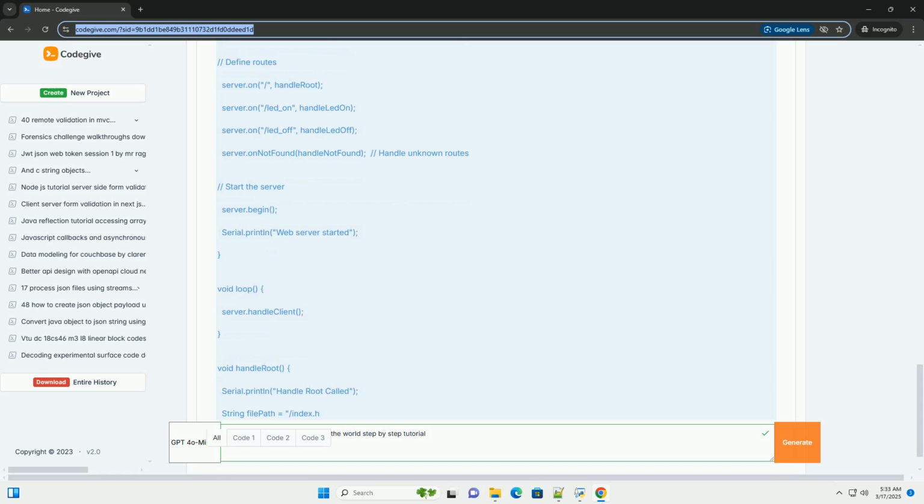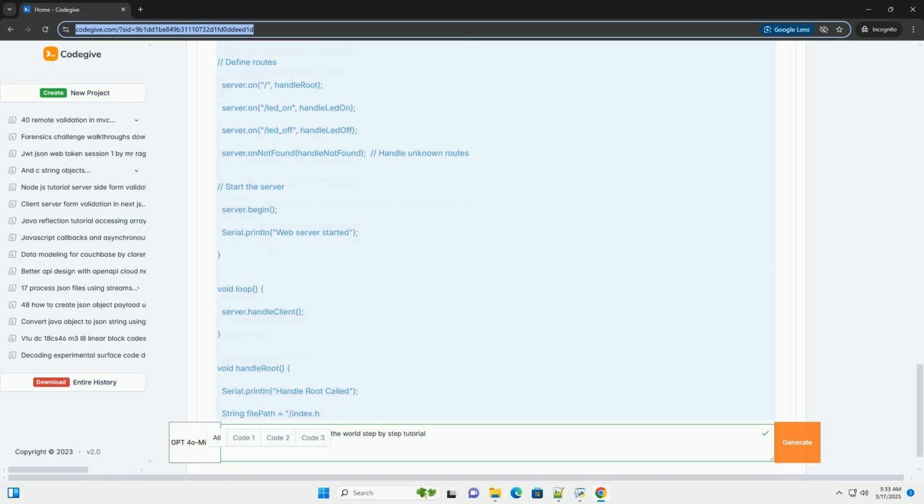Prerequisites: ESP32 development board, LED and appropriate resistor, example 220 ohms, Arduino IDE installed, a stable Wi-Fi network, a computer with internet access, basic understanding of HTML, CSS, and JavaScript, optional but helpful. Step 1, setting up the ESP32 environment, Arduino IDE.